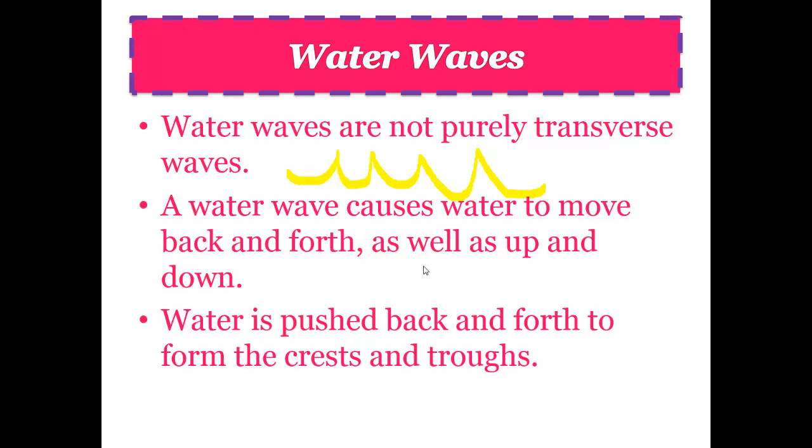That means it is both a transverse and a longitudinal wave, so it contains both types of mechanical waves. Make sure you're aware that it's not purely transverse. The water is pushed back and forth to form those crests and troughs, and we'll get into that in the next section about defining the terms of a wave.